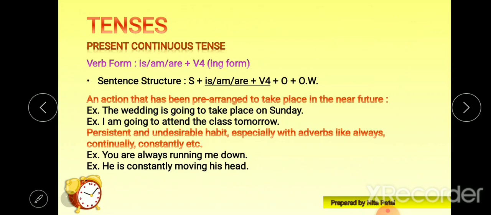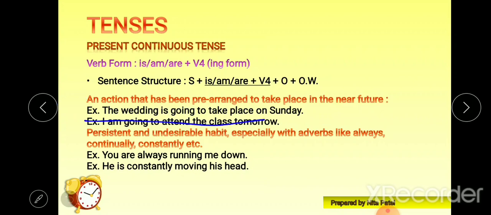Now, wherever we don't remember this use, you can memorize this little tip: going to structures show the future, but they always come under the category of present continuous tense, because it is the ing form, and before going we use is, am, are. So the wedding is going to take place on Sunday.